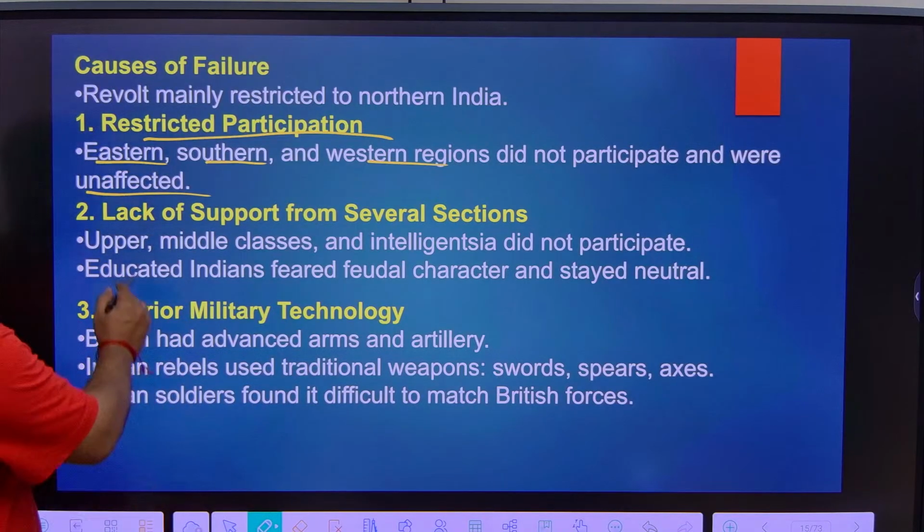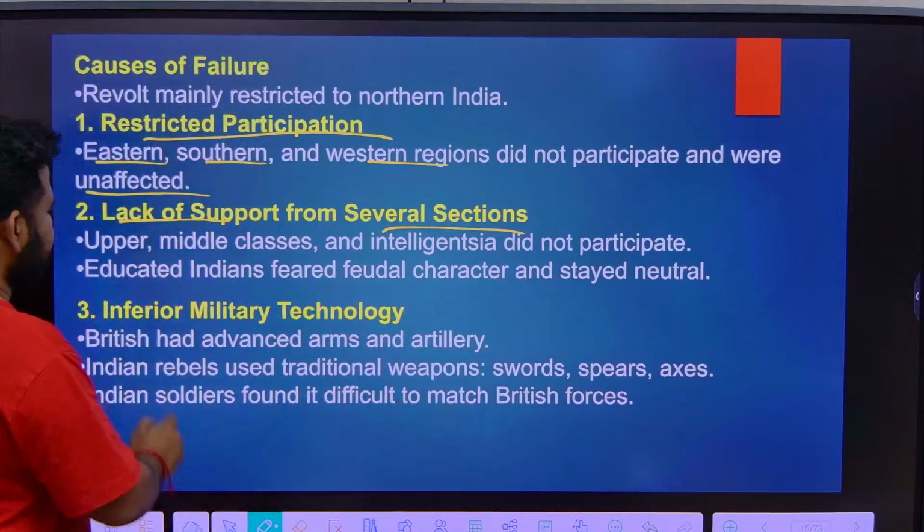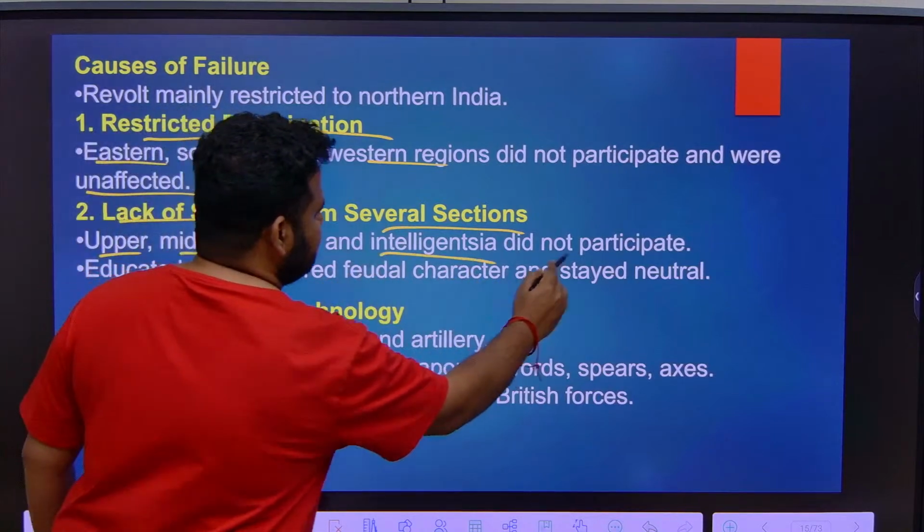Next thing is lack of support from several sections. The upper middle classes and also the intelligentsia did not participate.